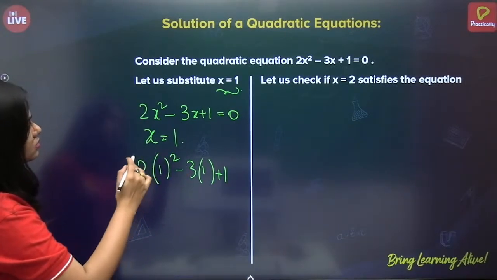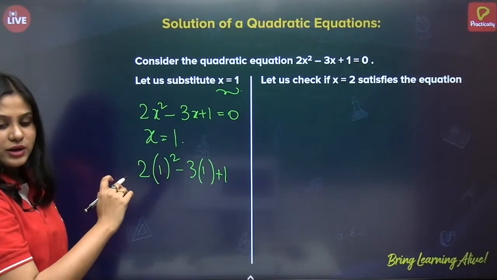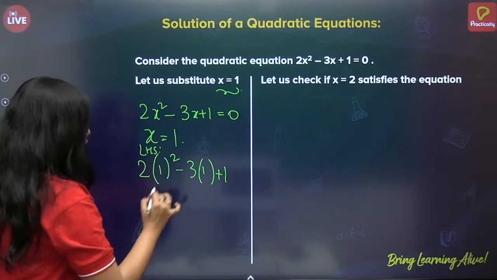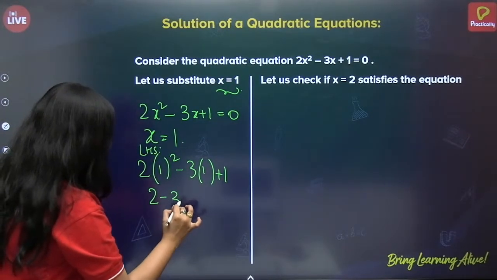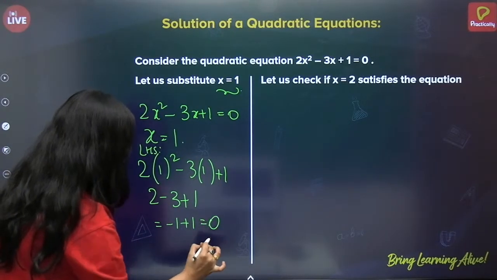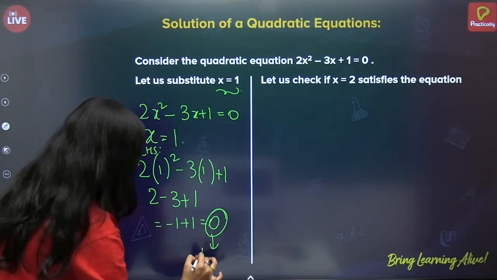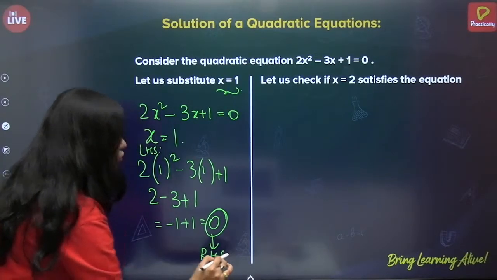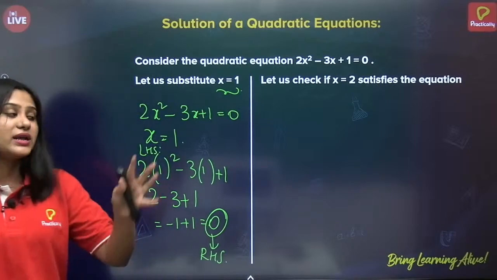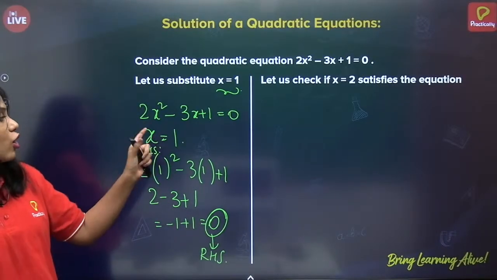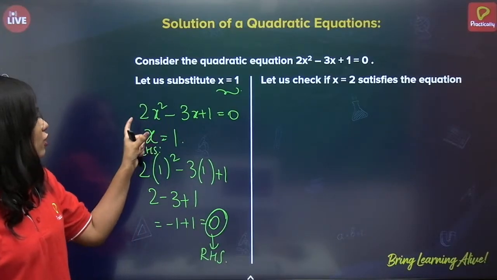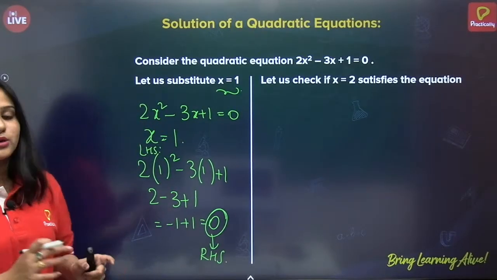So this will be 2 minus 3 plus 1. So minus 1 plus 1 equals to 0. Correct? Just keep it aside. So when you substitute x is equals to 1 in the given equation, you got the value of LHS, that is 2 of 1 square minus 3 plus 1, equals to 0.